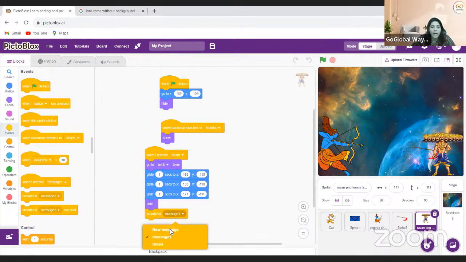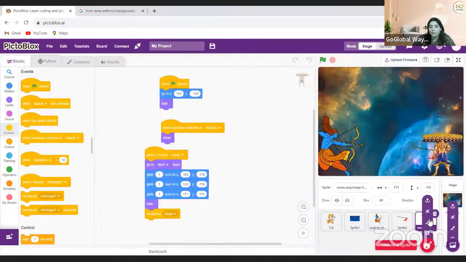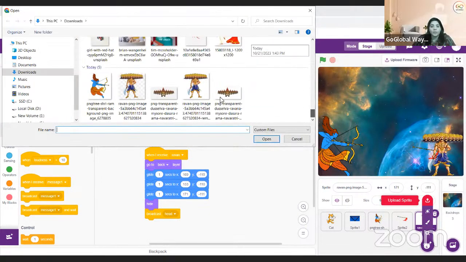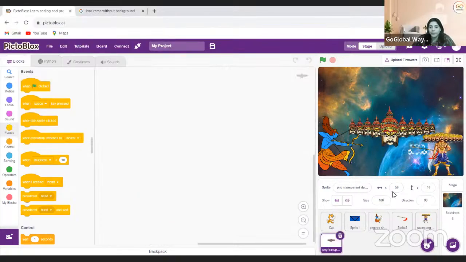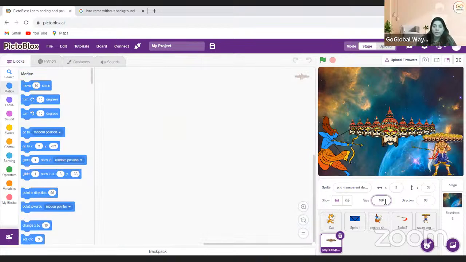for his head. So his head is going to separate. So I'm just making a broadcast with head, and I'm taking a sprite where I am having only the head of Ravan. So I'm just taking this sprite, and I'll go to costume. So this I need to remove. It has some white part. I remove that. Now I'll come over here, and the size I'm giving as 60 to this one also, and it will come over here.